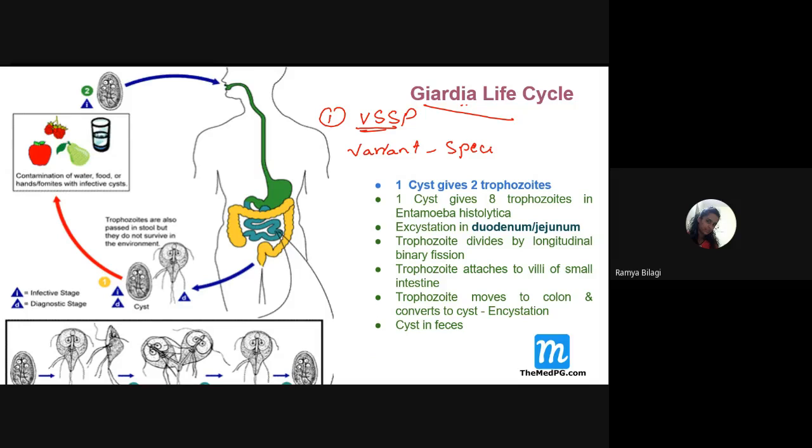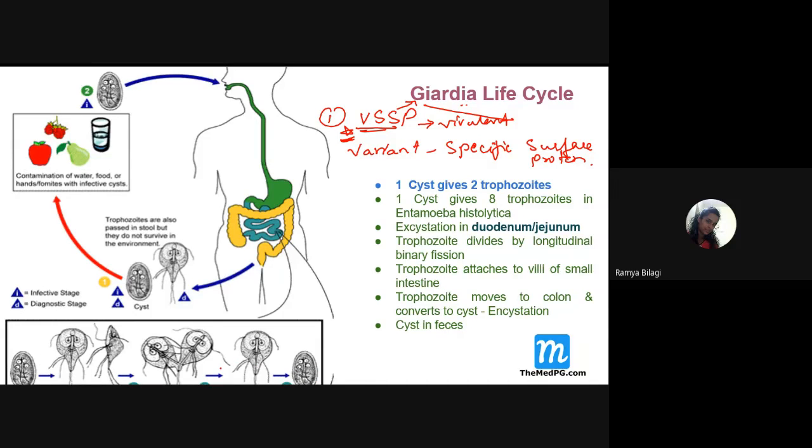Variant specific surface protein. It is the virulence factor that is responsible for causation of giardiasis. So once this question has been asked, just focus on this point. Any doubts, students?